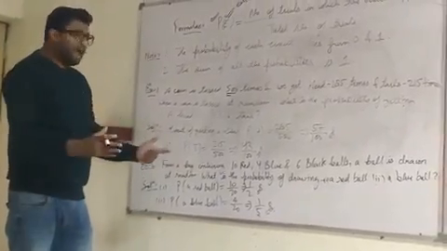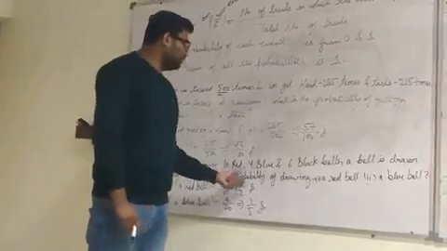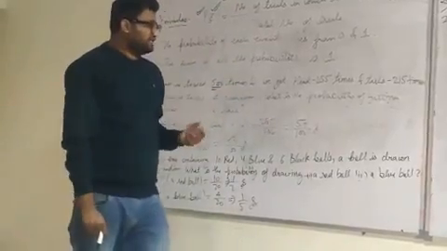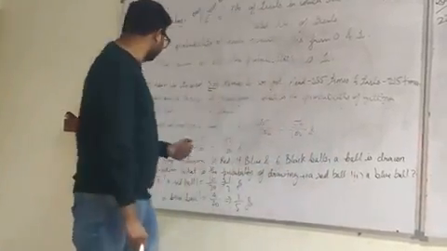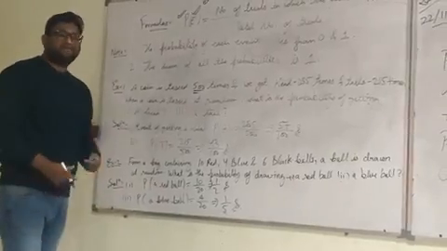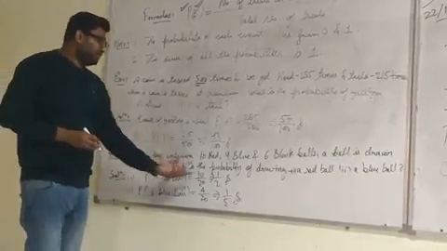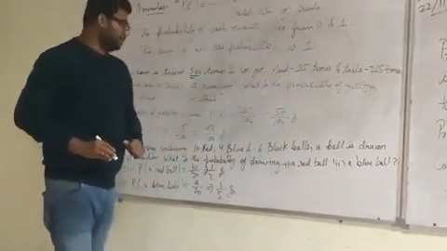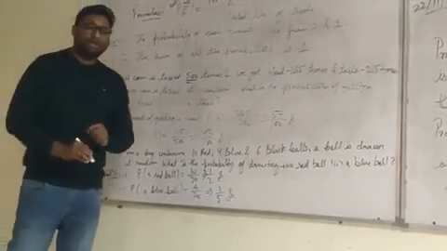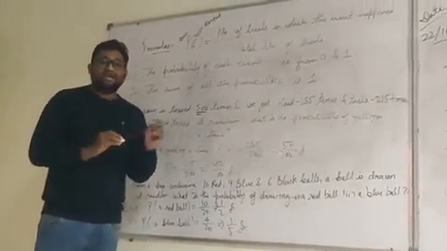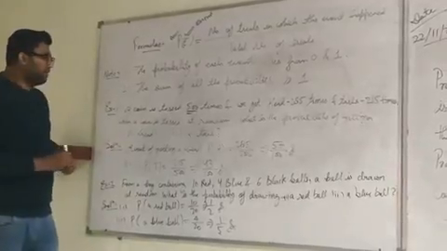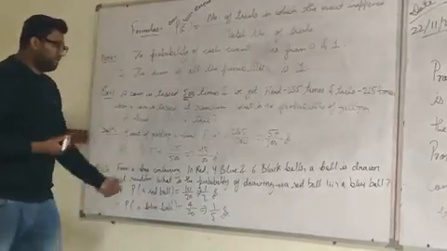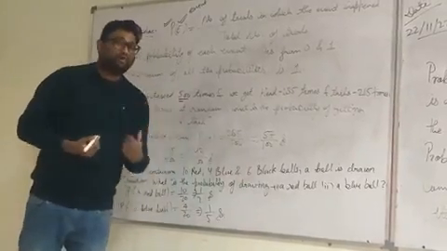And the second example I have also taken, please have a look. There is a bag containing 10 red, 4 blue and 6 black balls, and the question says a ball is drawn at random. It means the question is asking what is the probability of drawing a red ball and a blue ball. First of all, we have to calculate the total number of balls in the bag. So how many balls in total? 10 red, 4 blue and 6 black. So the total, 10 plus 4 plus 6, is equal to 20 balls.